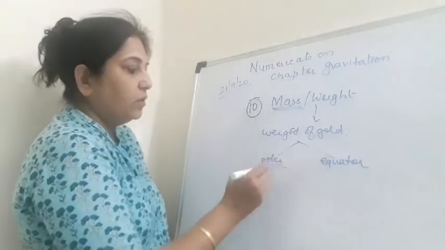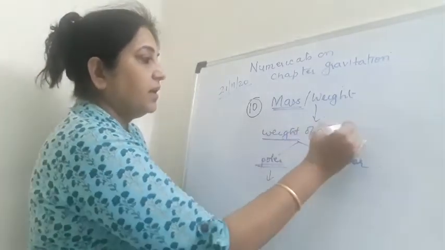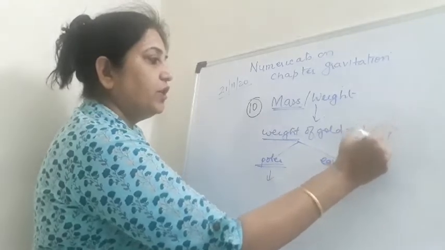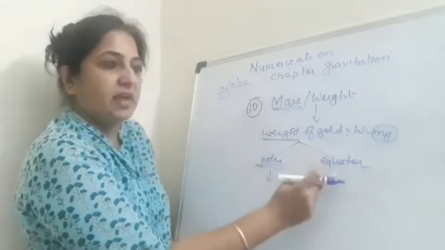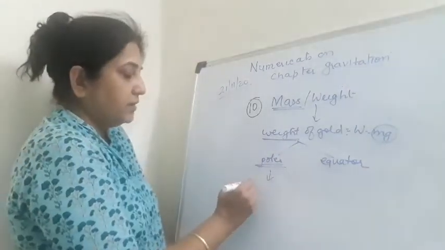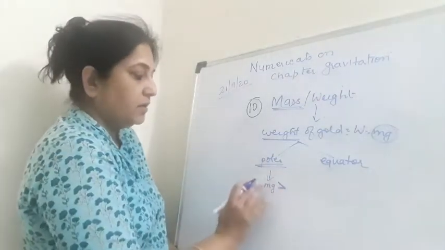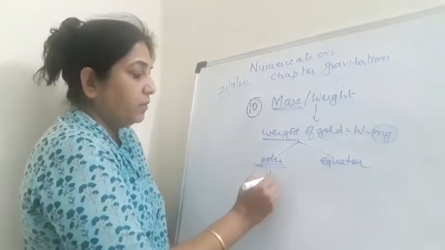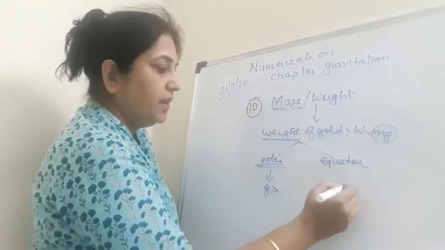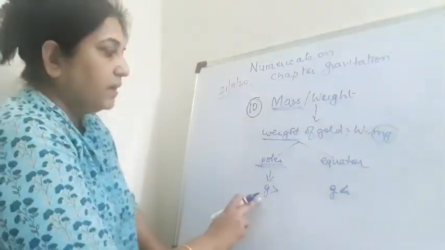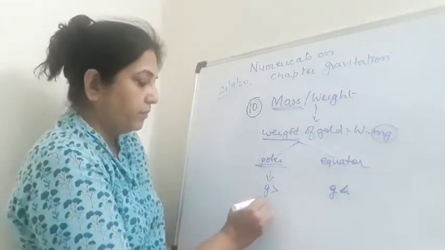Now Amit is buying the gold at the poles. Okay. Now you all know that weight is given by the formula W is equal to m into g. Now g is more at poles and less at the equator. Fine. So you know that W is equal to mg is greater at poles. Why? Because g is greater over here as compared to the equator. So here g will be less. Now, if you compare the weight of gold at the poles, definitely the weight of gold will be more.